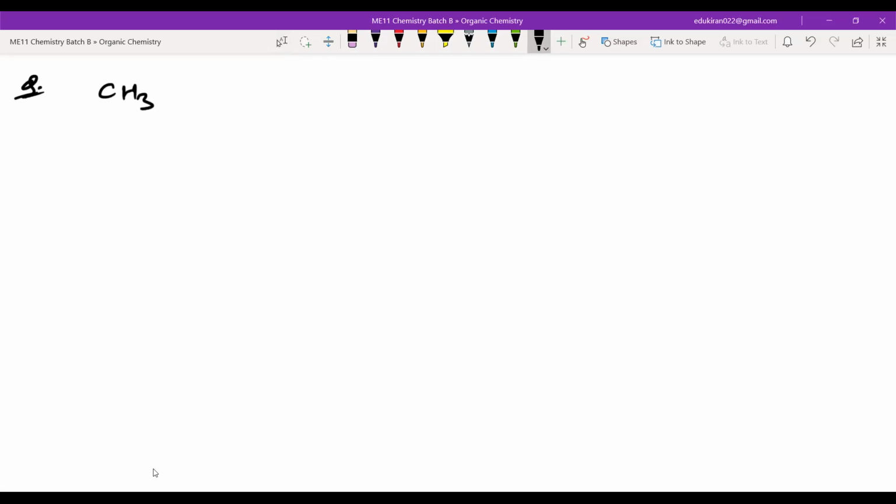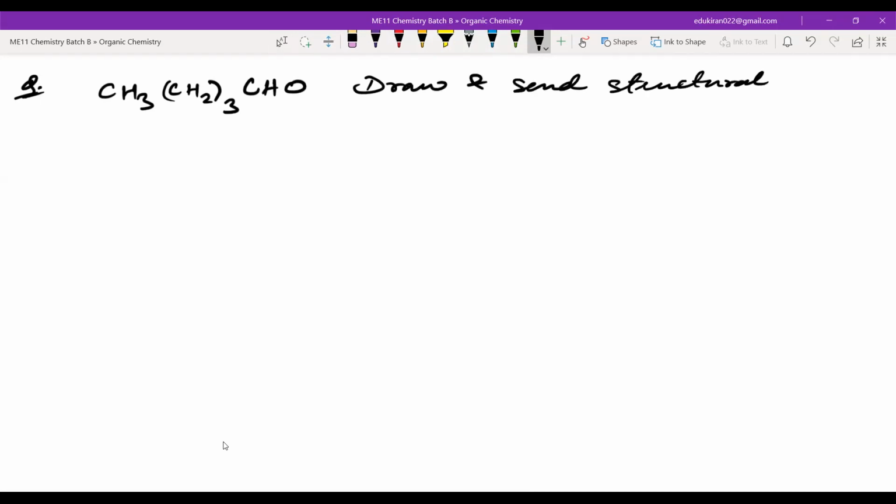CH3, CH2 3 times. Let us see what CH2. Let us push a bit, write this. You have to draw the structural formula. Draw and send the structural formula.